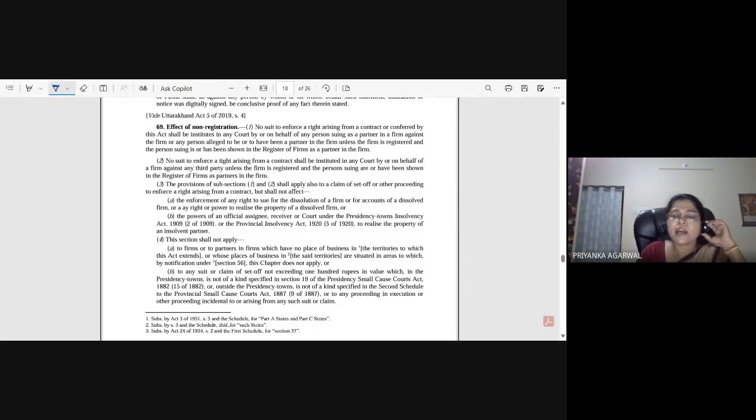The partners can ask for dissolution, or for accounts of the firm, or realization of property; those things will be there whether the firm is registered or not. And the right of a partner to sue for criminal proceedings against other partners or a third party will also be there. So these are the things which, in case of non-registration, the firm can't do and the others can do.